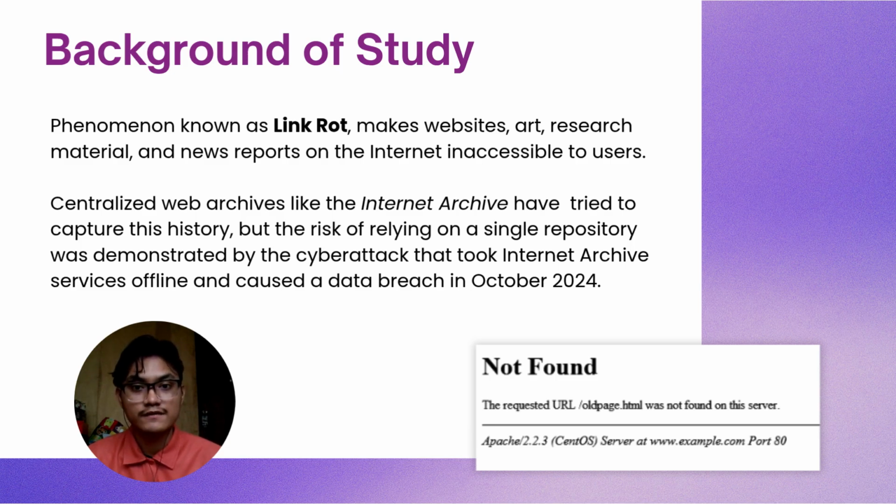Moving on to the background of this study, there is a phenomenon known as link fraud that can make websites, art, research material, and news reports that are publicly available on the internet inaccessible to users. Centralized web archives like the Internet Archive have tried to capture this history, but the risk of relying on a single repository was demonstrated by the cyber attack that took Internet Archive services offline and caused a data breach in October 2024.